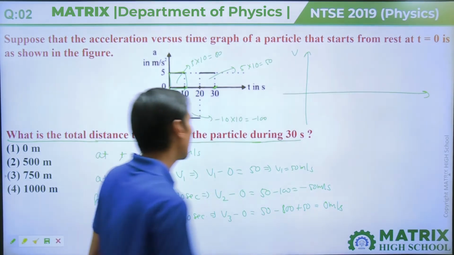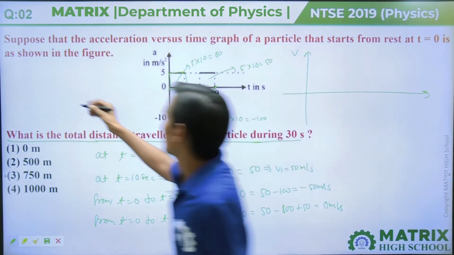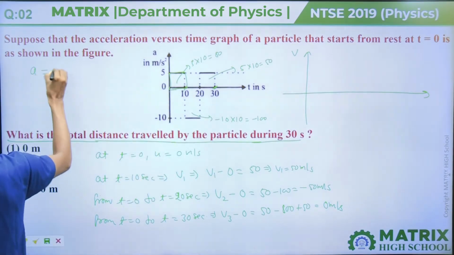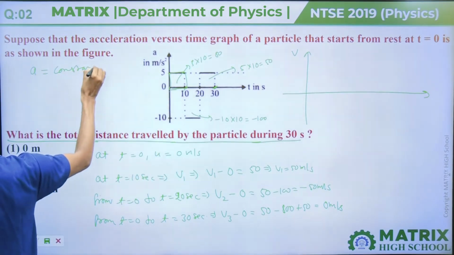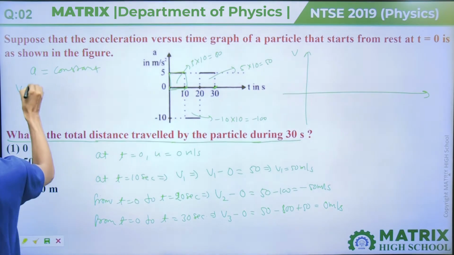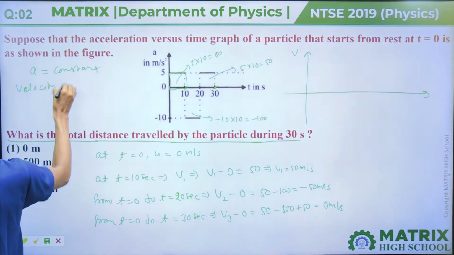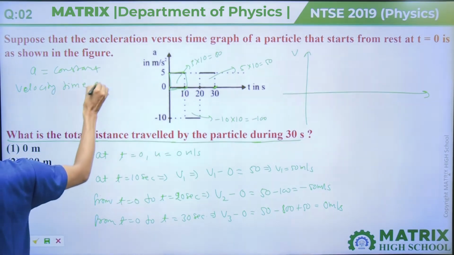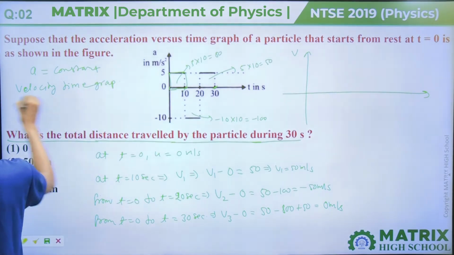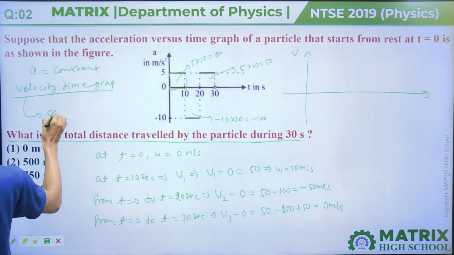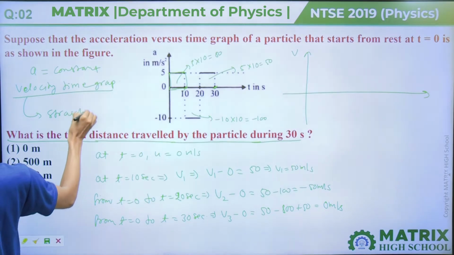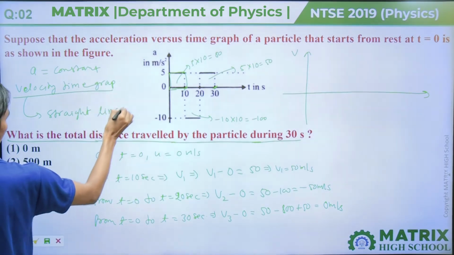We know when acceleration is constant, then the velocity-time graph will be a straight line with constant slope.